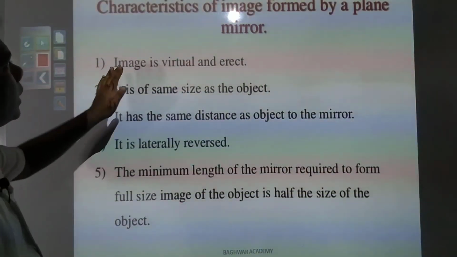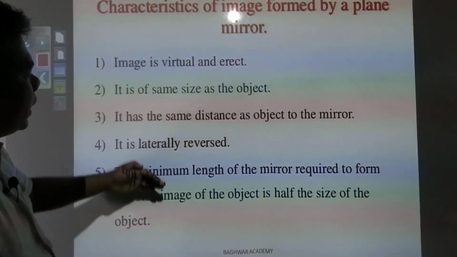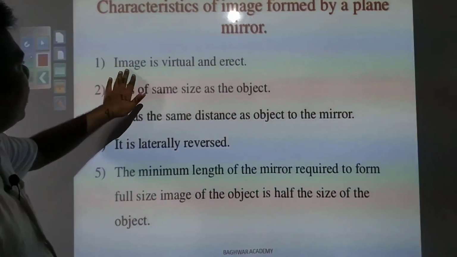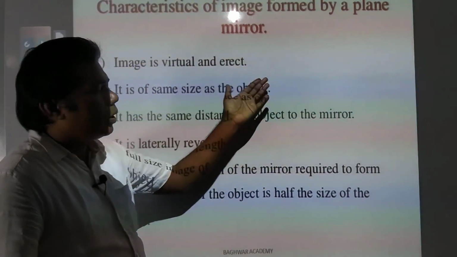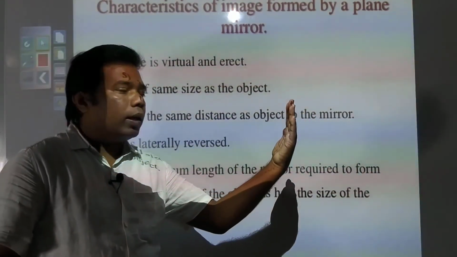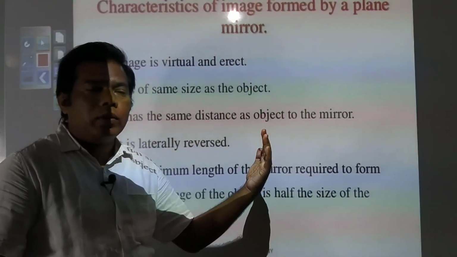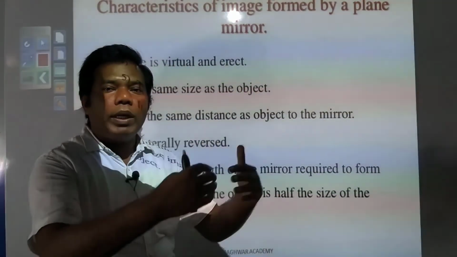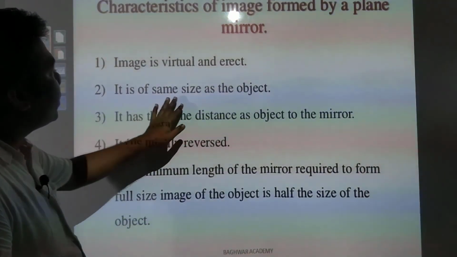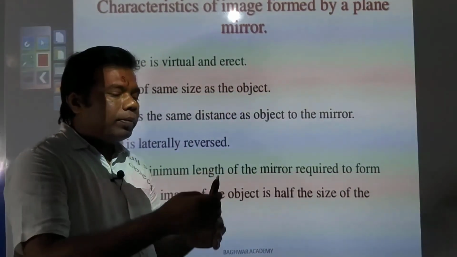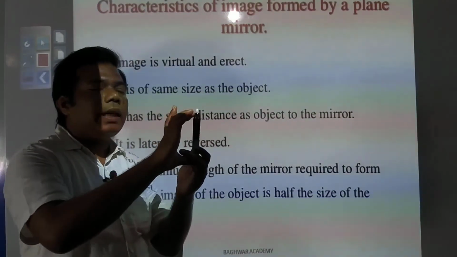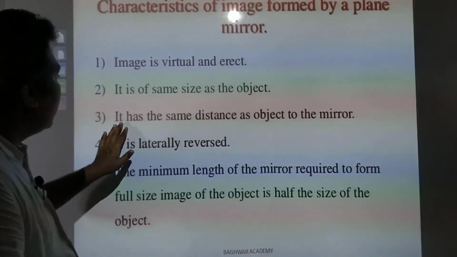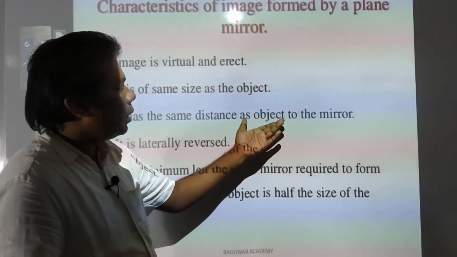Then we have the characteristics of the image formed by a plane mirror. This is very important, and already you have understood now. The image is virtual and erect. When you see yourself on a plane mirror, your image will be virtual and erect. It will not be inverted, it will be erect, and it will be virtual. It is of the same size as the object. Whatever the size of the object, the same size you will see in the image also. It has the same distance from the mirror as the object, just as you have seen.